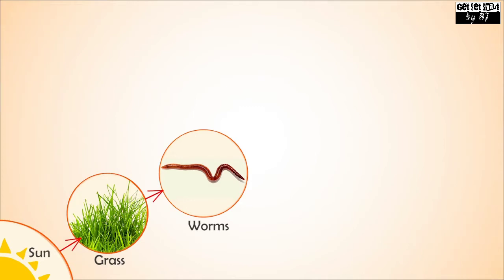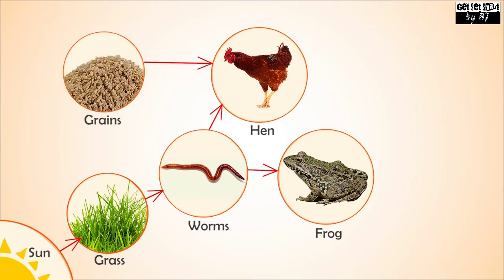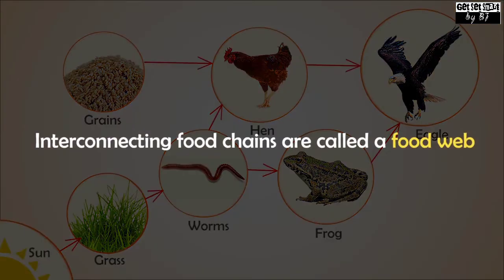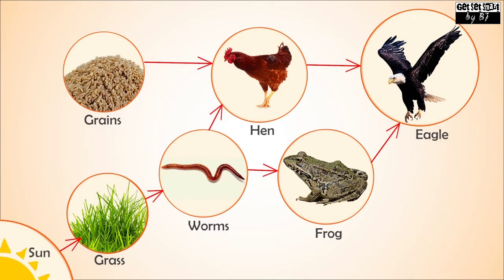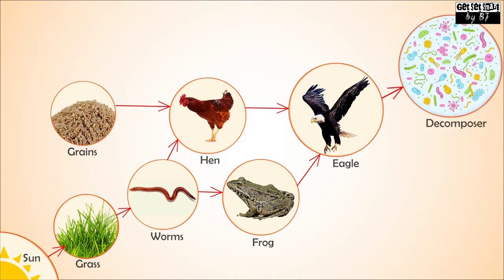The worms are eaten by the frog and hen. If we carefully notice, the hen also eats the grains, but the frog and hen are both eaten by the eagle. Here you can see multiple food chains are formed, and these interconnecting food chains are called a food web. The main primary energy source for all food chains is the sun. Every food chain begins with a producer. They ultimately die and are decomposed by the next set of biotic components known as decomposers, and the components are added to the soil again.